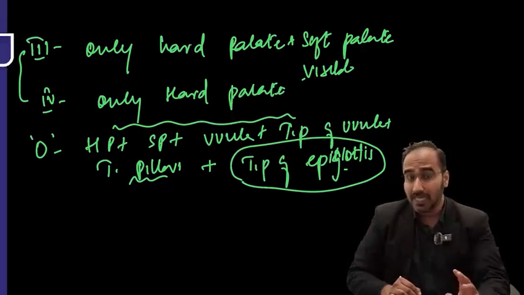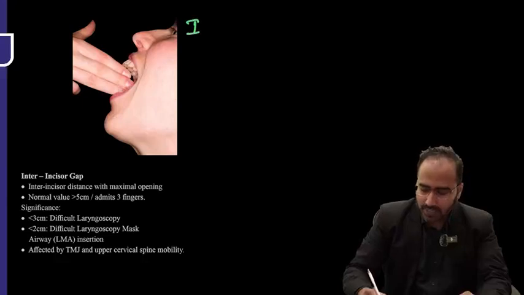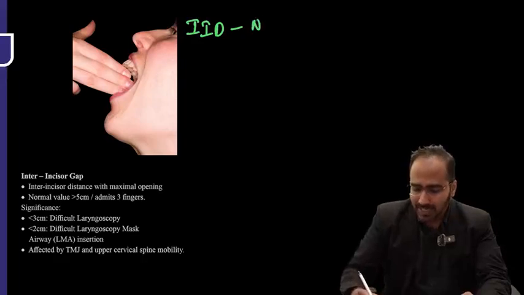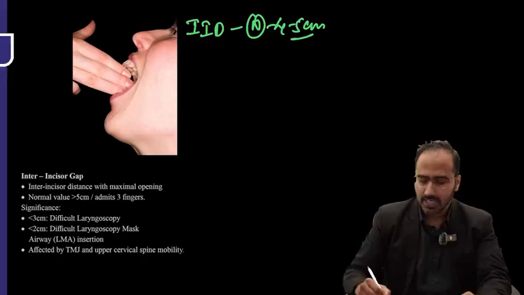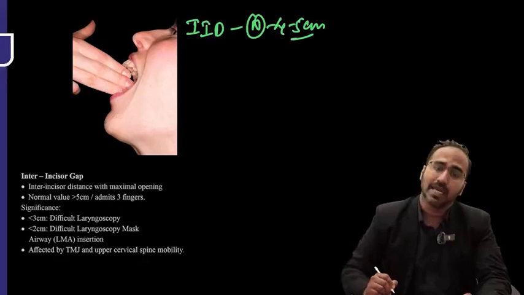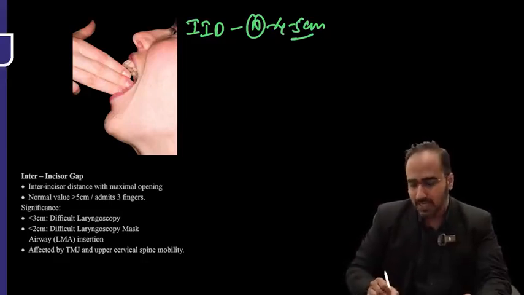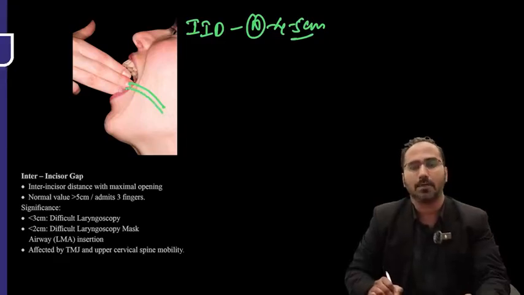So once mouth opening you have checked, remember, while you tell the patient to open mouth, you look for Mallampati, and then second you look for interincisor distance. Normal interincisor distance is 4 to 5 centimeters. Okay? Some patients will have low interincisor distance. In those patients, how will you secure the airway? How will you put the endotracheal tube? Can you put the endotracheal tube orally? No sir, not possible.